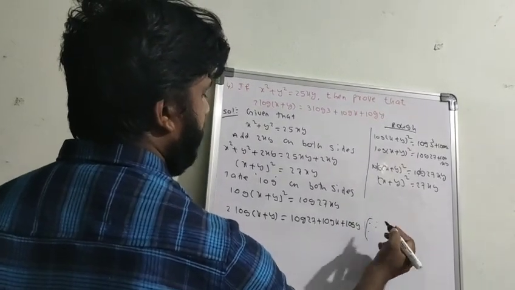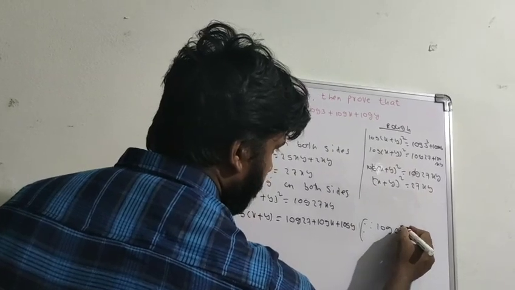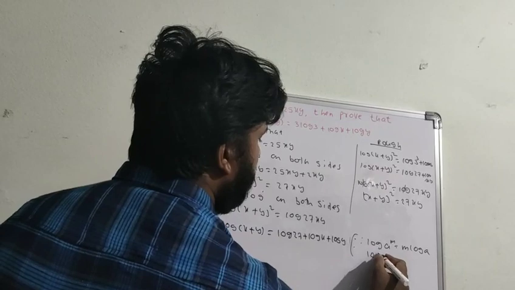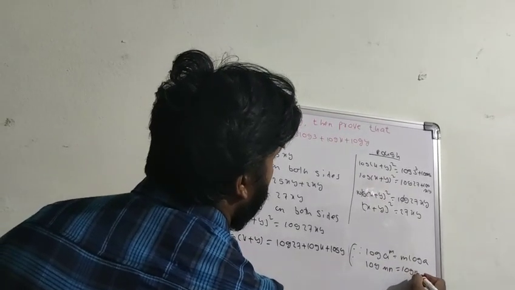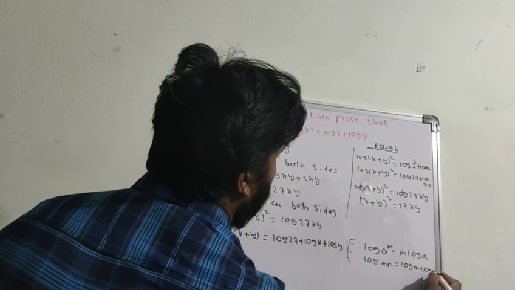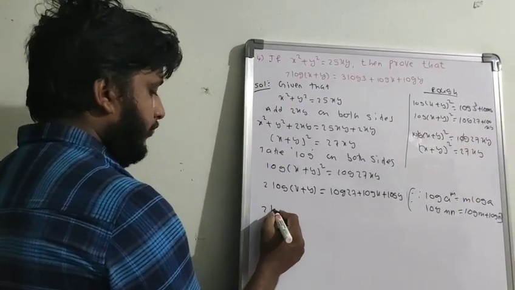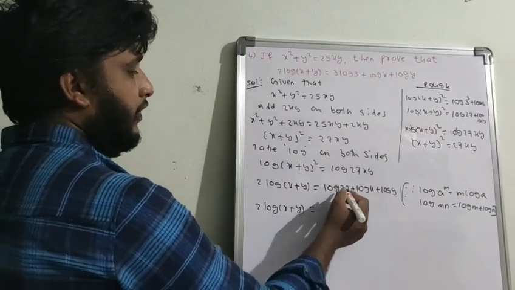Log a to the power m equals m log a, and log mn is equal to log m plus log n.